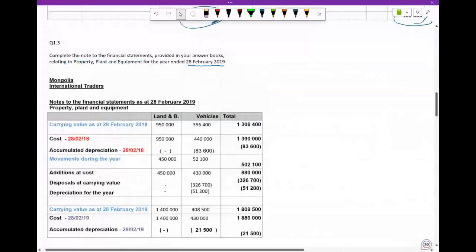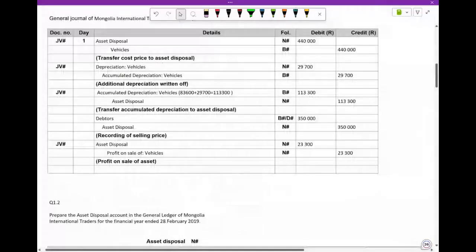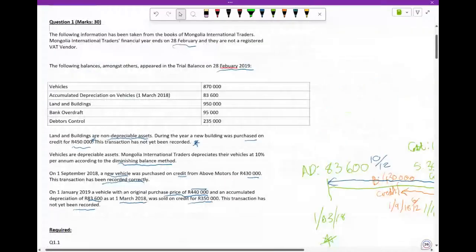But I forgot this one thing that they mentioned within the question. During the year, a new building was purchased for 450. Can you see that? And they say this transaction has not yet been recorded. So if it has not yet been recorded, is it going to reflect in land and buildings?